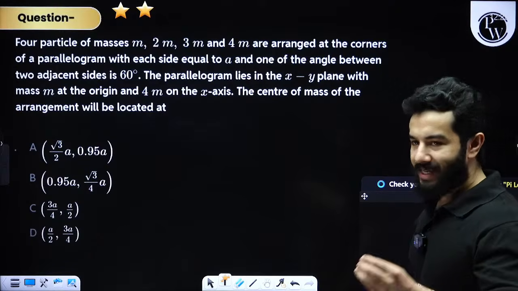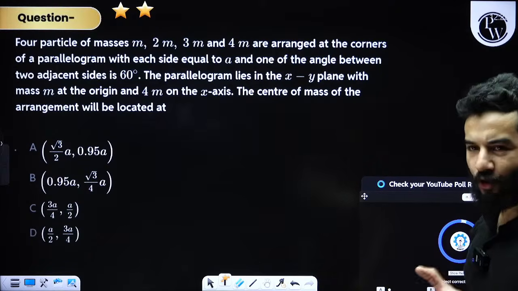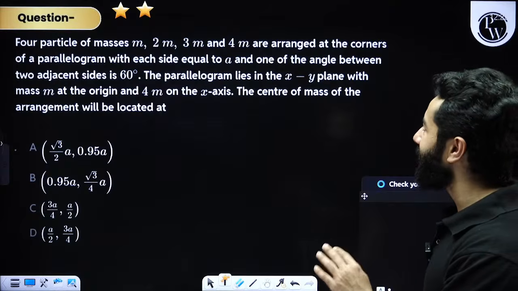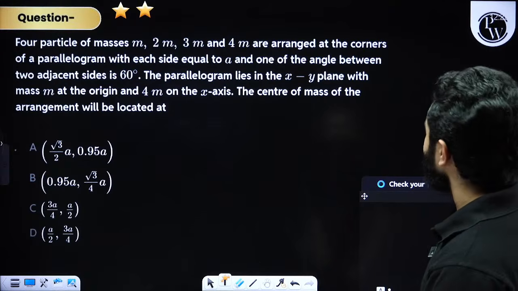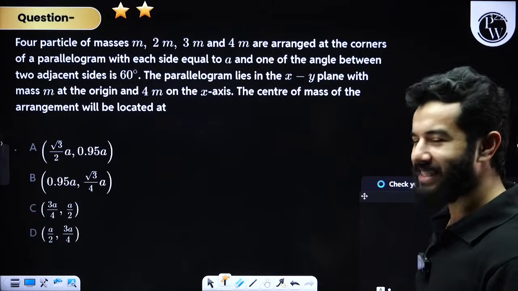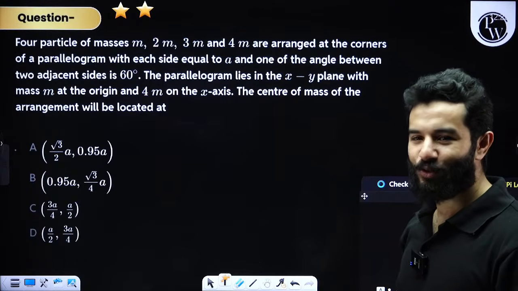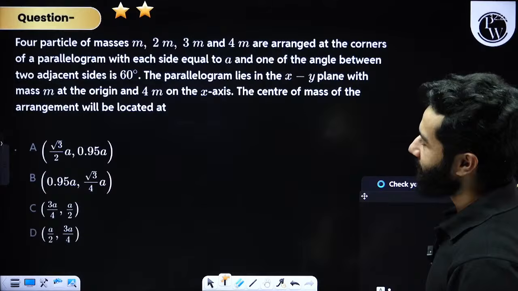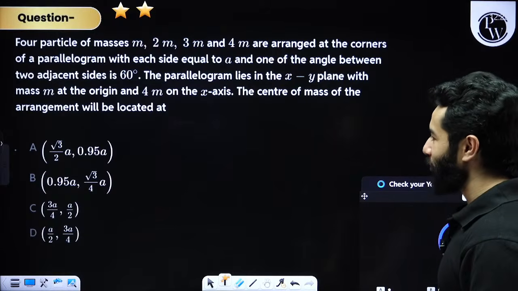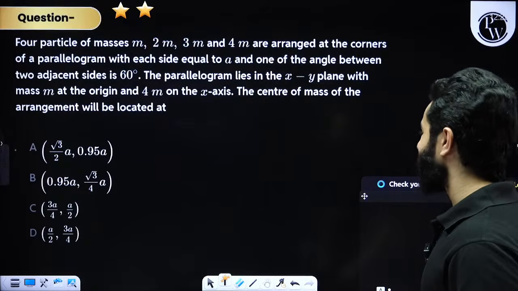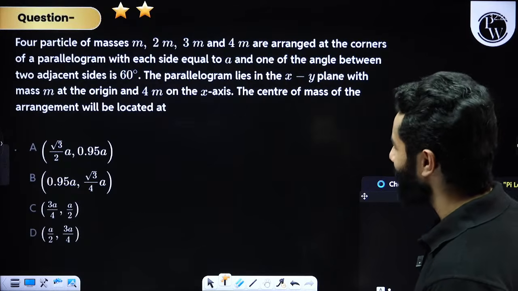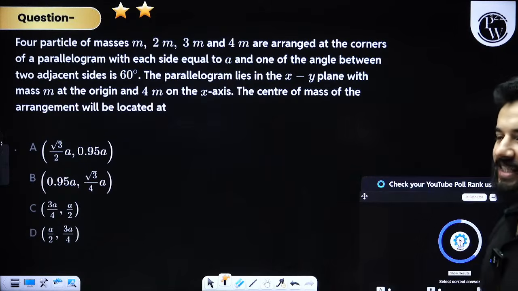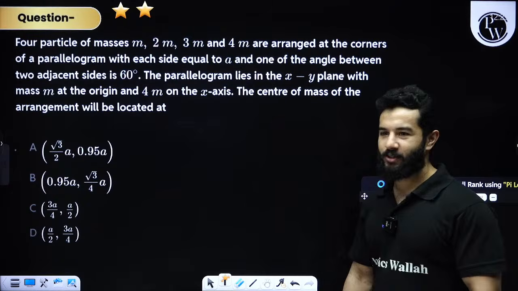4 particles of mass m, 2m, 3m, 4m are arranged at the corners of a parallelogram with each side equal to A, and one of the angle of two adjacent sides is 60 degree, right? It is 60 degree. So other angle will be 120 degree, right? The parallelogram lies in the xy plane with mass m at the origin and 4m on the x-axis. Fine, clear. The center of mass of the arrangement will be located at. So obviously we have to find it with respect to origin, right? Come on, let's do it, my dear friends.